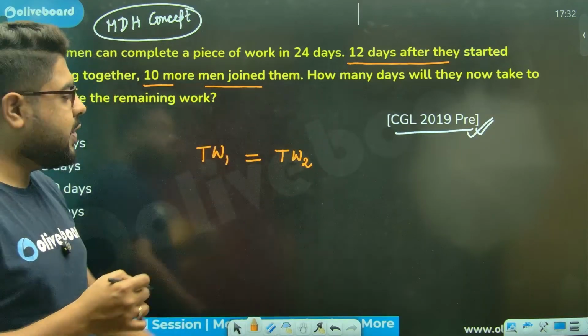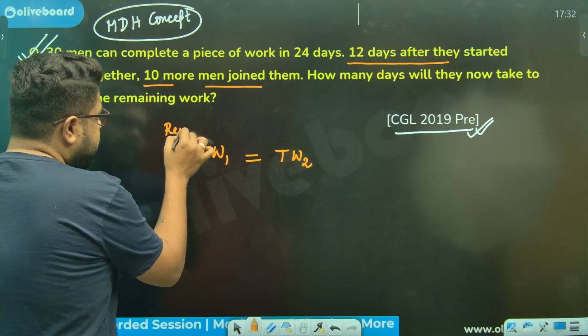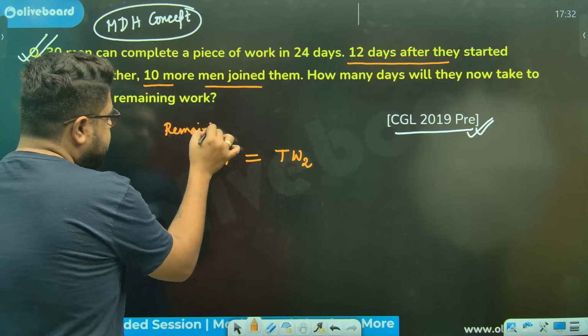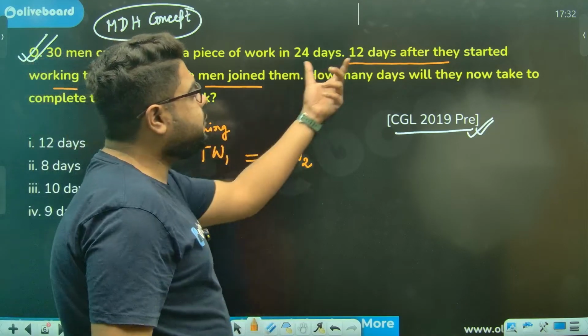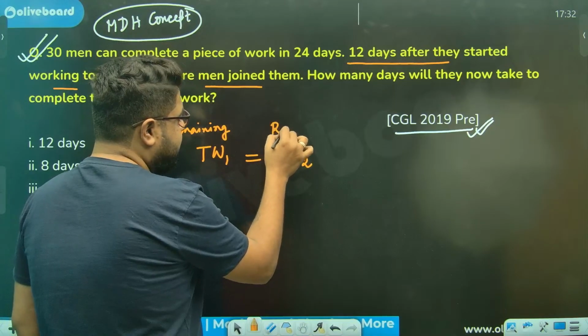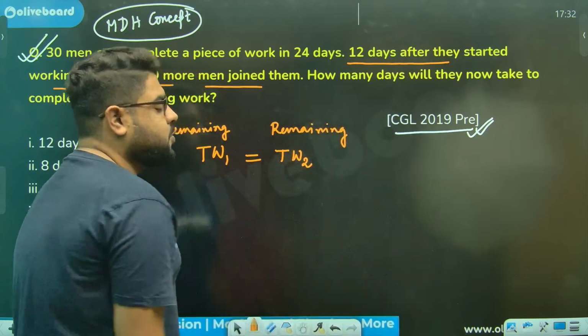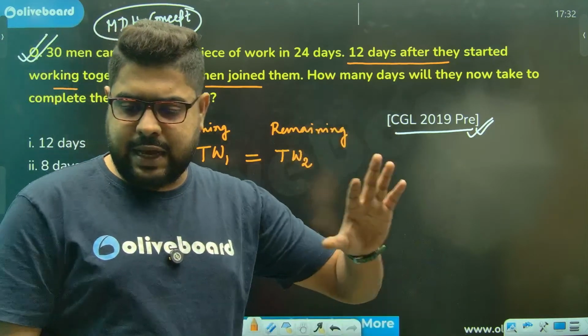But here it will be the remaining total work, because they have already done a certain portion of it. So remaining total work 1 should be equal to remaining total work 2.